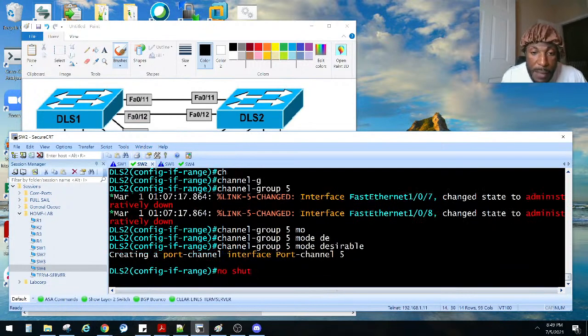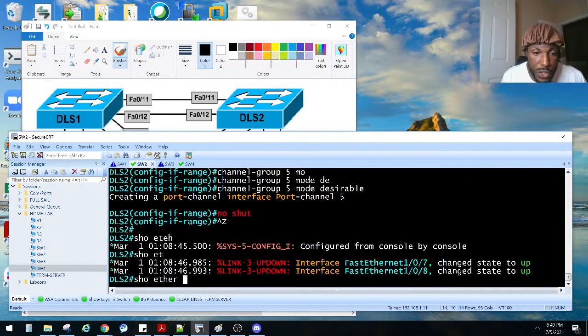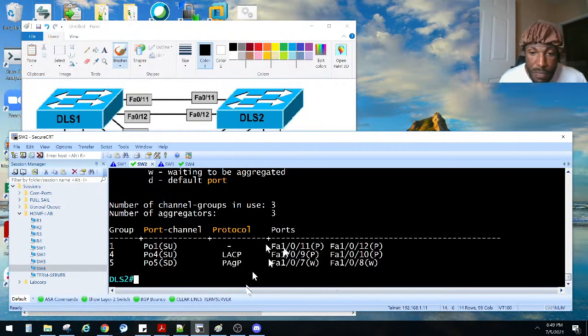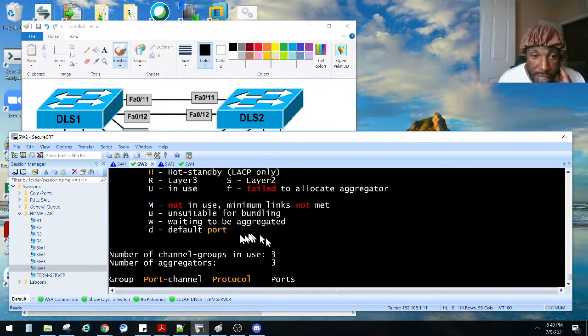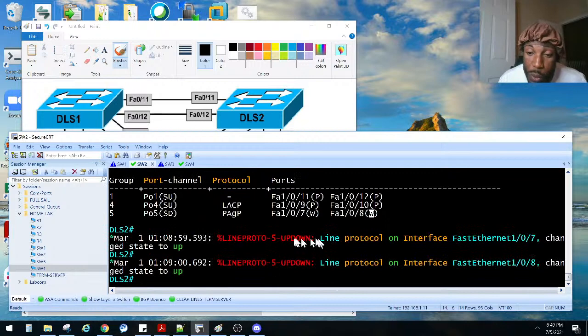No shut this guy. Show EtherChannel summary, and I'm gonna run some other show commands that I can show y'all, but it will give you a lot of detailed information that you may or may not need. So now we got a W there. What the hell is a W? Waiting to be aggregated. Look how quick I caught that, right? So we got a W there, and I ran that show command really quickly, so that's why it is waiting to become a trunk. I mean a port channel.